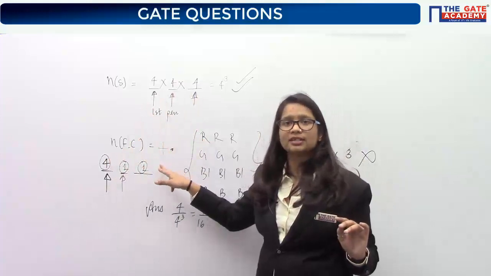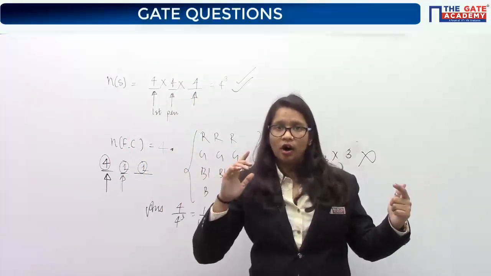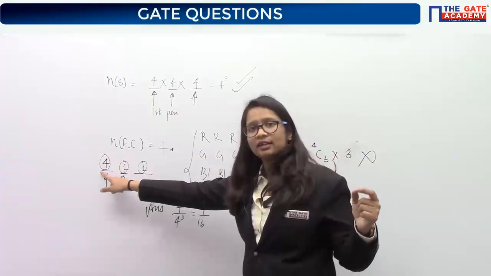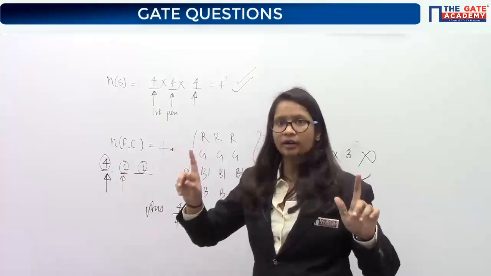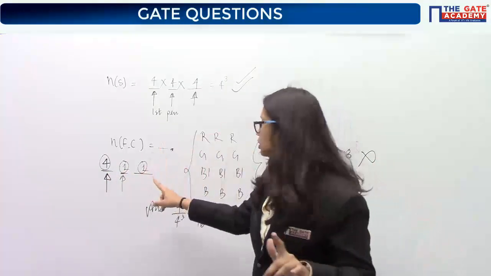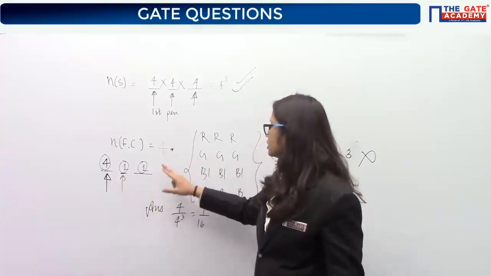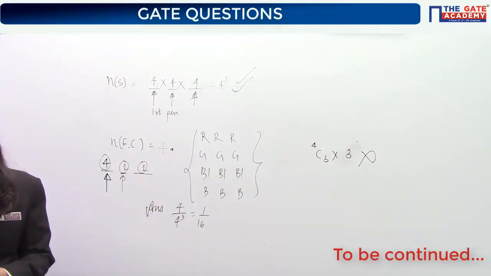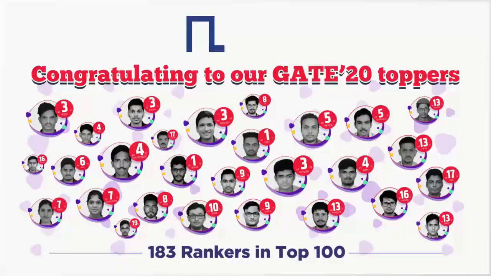And for favorable cases, it just depends upon how many colors you have, not on how many pens you are picking, because the number of ways in which the first pen is selected is 4, and for the remaining 2 it becomes 1 only, since the color selected should be the same on these 2. So that is why there are only 4 ways, and the answer is 1 by 16. Let's get the decimal value. So it is 0.0625. Yes, correct.